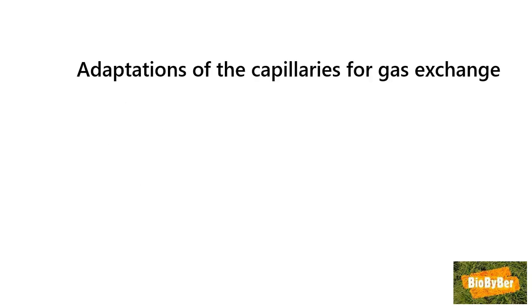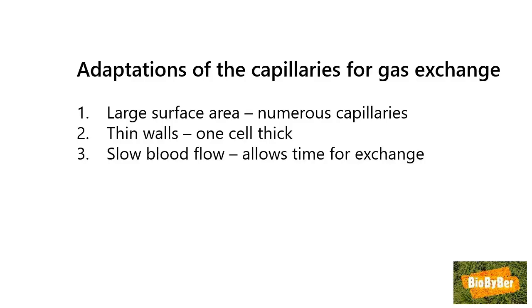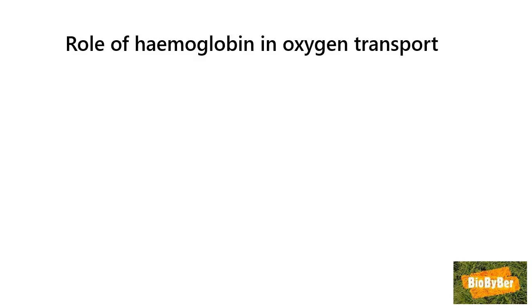What are the adaptations of the capillaries? What are the essential features of the capillaries? Another objective of this lesson. Well, the capillaries have a large surface area. The capillaries are numerous. This allows maximum diffusion of gases. The capillaries have thin walls. They are only 1 cell thick, so gases can diffuse quickly. Lastly, capillaries have a slow blood flow. This allows time for the oxygenation of the blood and carbon dioxide excretion.